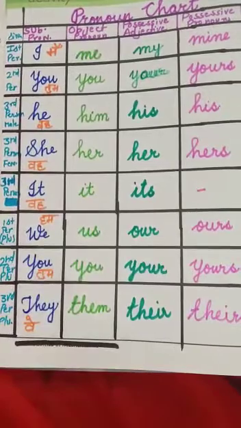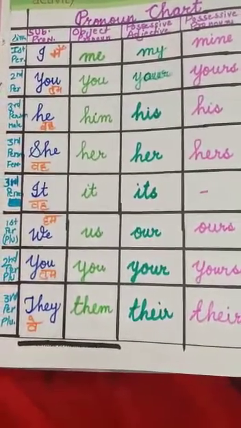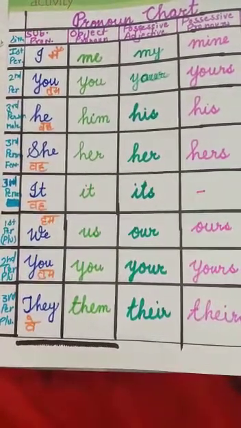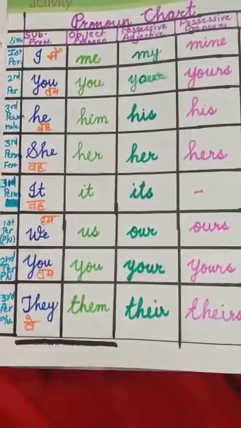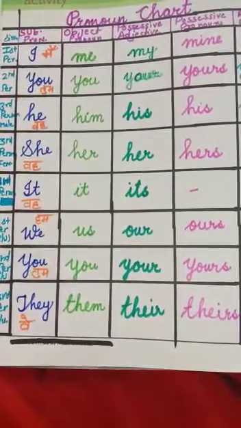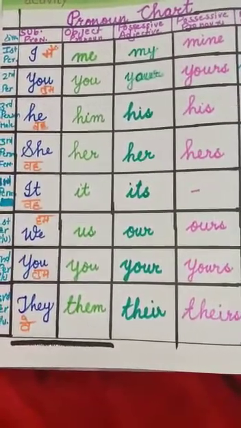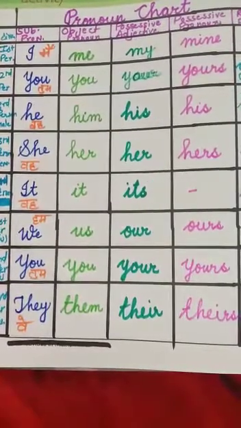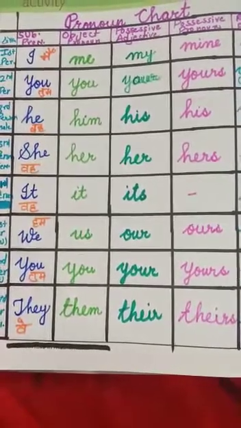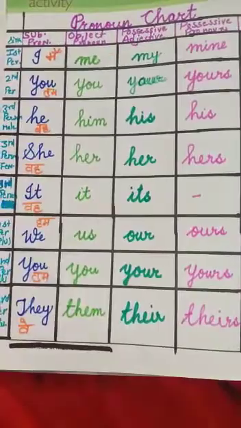Plural is you, singular is you, according to its auxiliary's rule. Possessive adjective your, possessive pronoun is yours. Third person plural is they. They can be male, female or thing. Objective is them, possessive adjective their, possessive pronoun is theirs. So this chart you have to learn, because you have to know where to apply it.